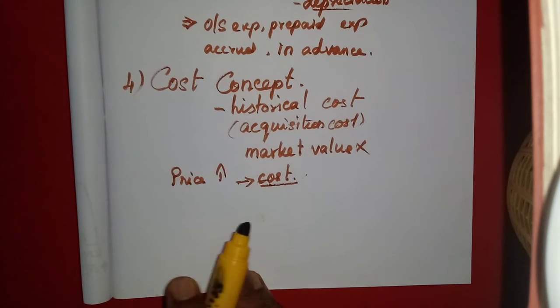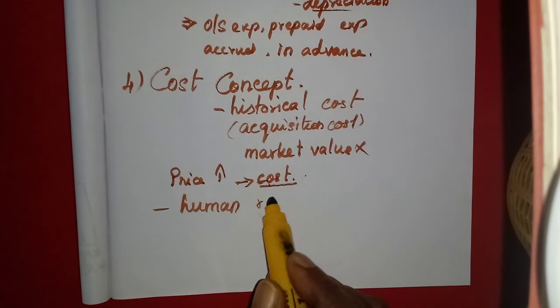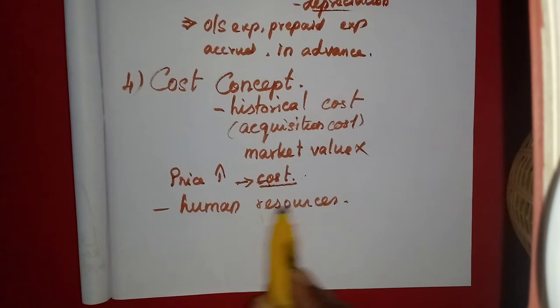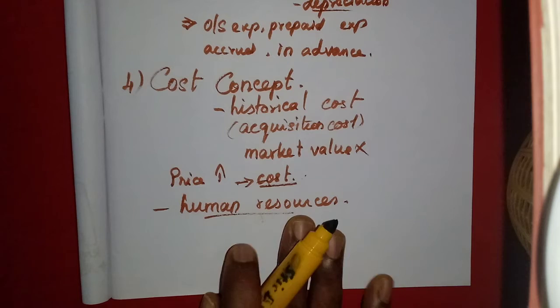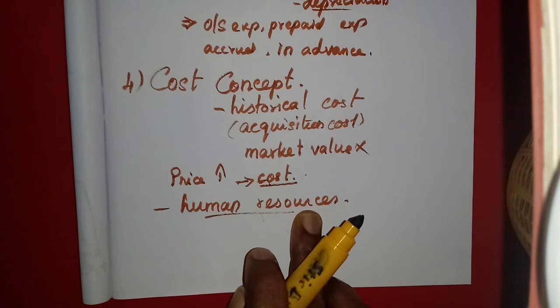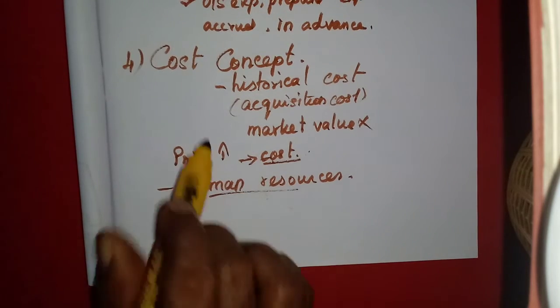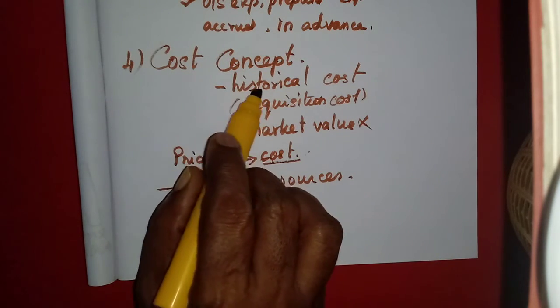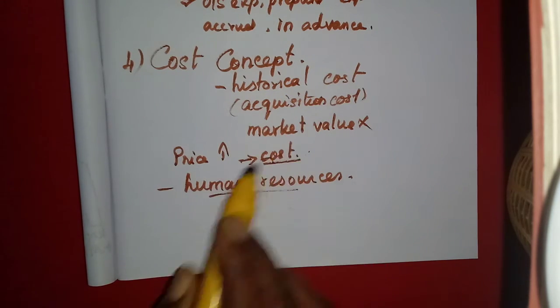Then one more asset, that is human resources. Here we never pay any cost to purchase this one. So human resources cannot be valued at cost, so we can never enter human resources as an asset in the business concern because of this cost concept, because human resources do not have any acquisition cost. So you might have understood the cost concept. All the fixed assets are recorded only in their historical cost, or the acquisition cost, or the original cost.